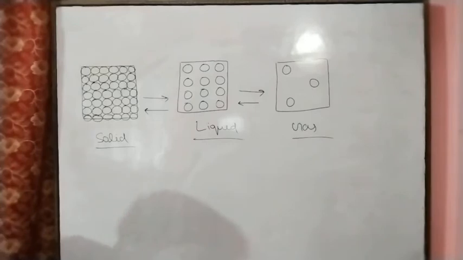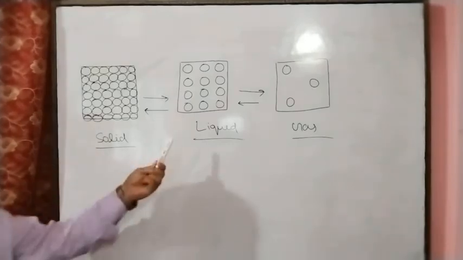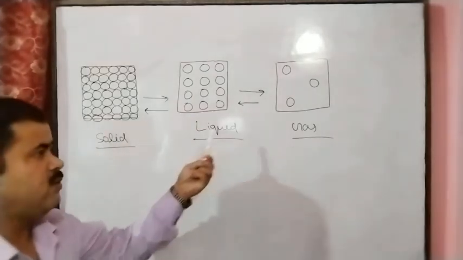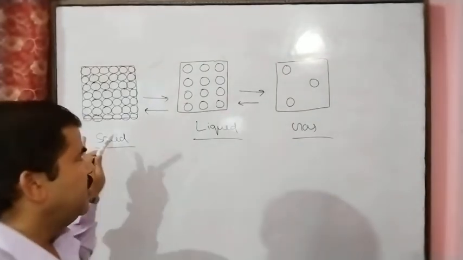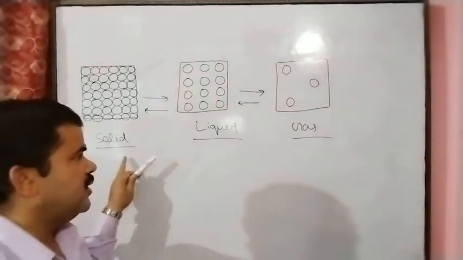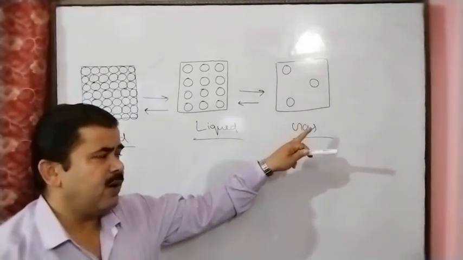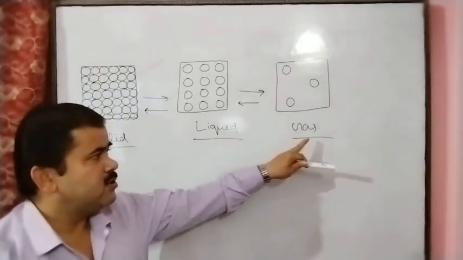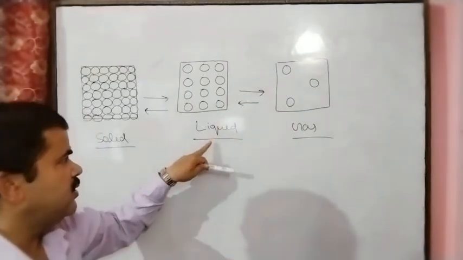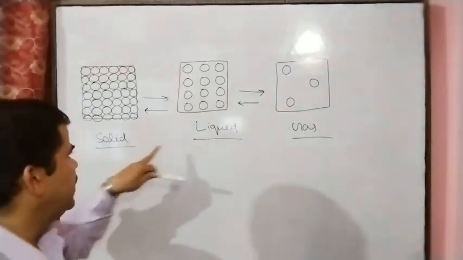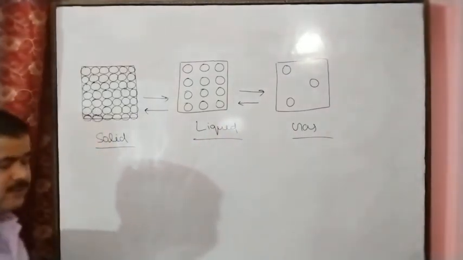So this is the change of state of matter. By raising the temperature, solid changes to liquid and liquid changes to gas. By decreasing the temperature, gas changes to liquid and liquid changes to solid.